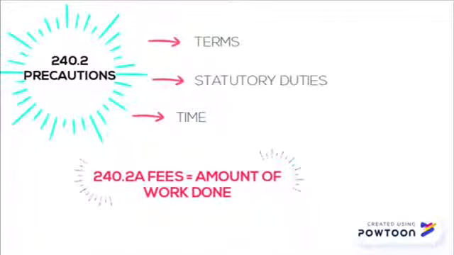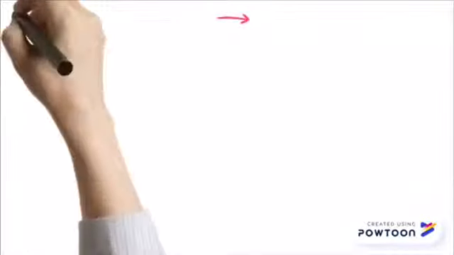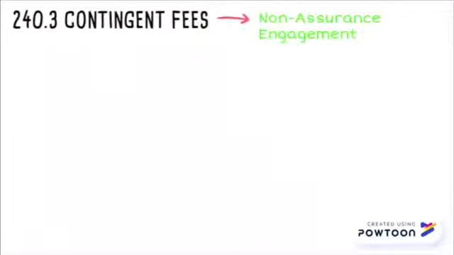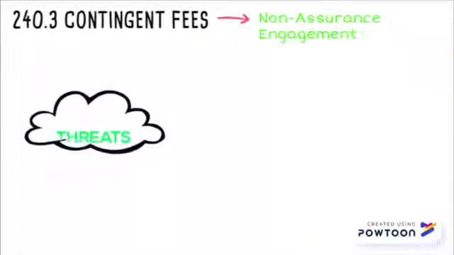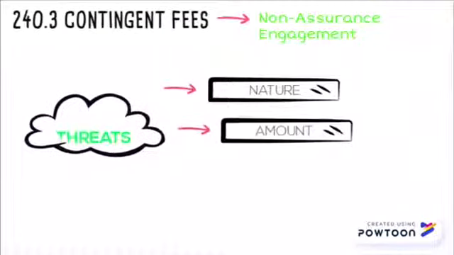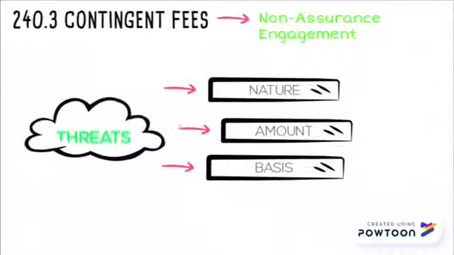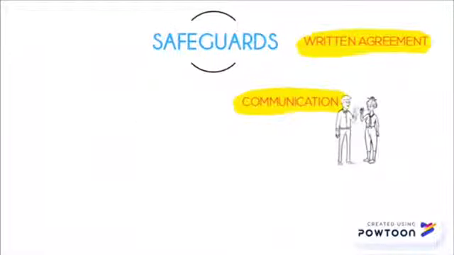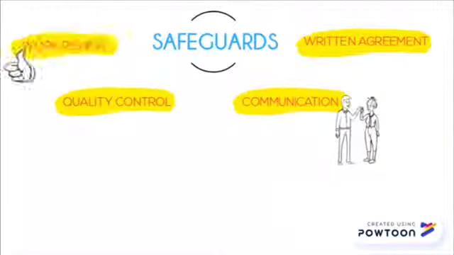Section 240.2a further states that the fees charged must be equivalent to the services provided. Contingent fees are for non-assurance engagements, which can cause self-interest threats in some situations such as the nature of the engagement, range of fee amount and basis of determined fee. To reduce such threats, a written agreement shall be prepared and communicated to users of the work done regarding the fees. There shall be quality control policies and work review by a professional accountant.